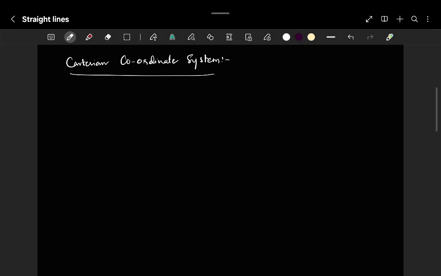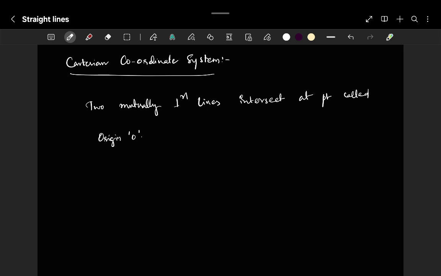Because there are two mutually perpendicular lines that intersect at a point called origin, and we define it as O. Two mutually perpendicular lines, I said, right?